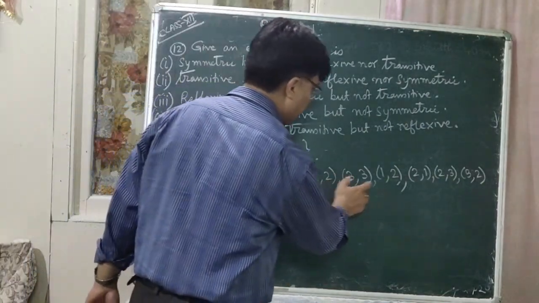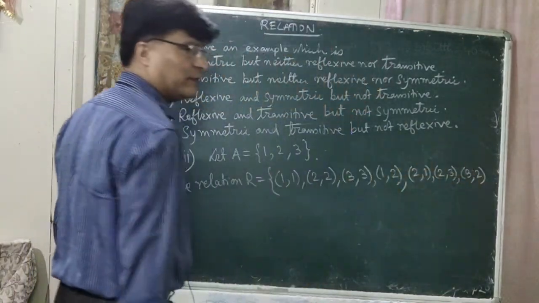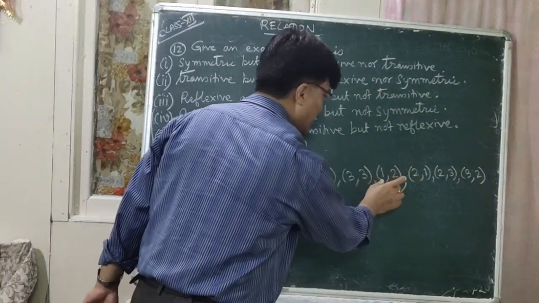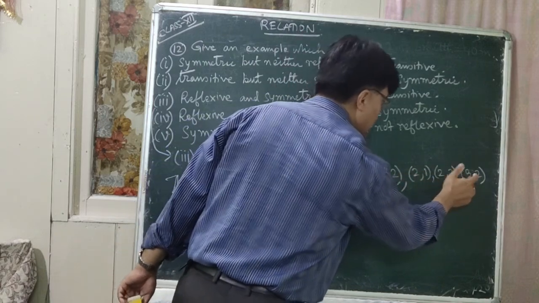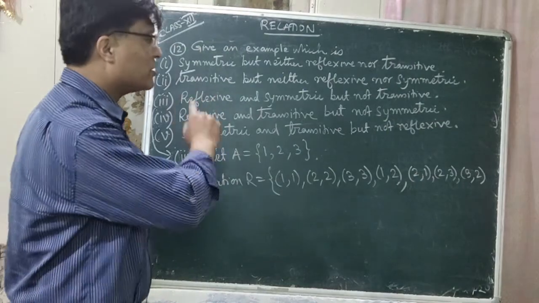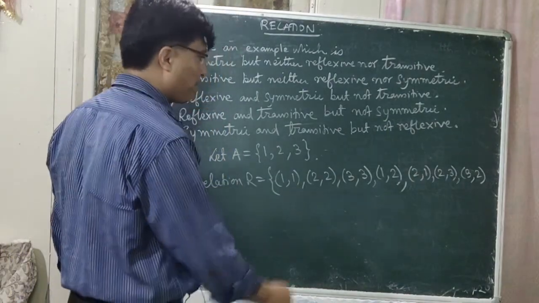So this is your reflexive, this is your, sorry, not transitive, this is your symmetric. 1,2 is there, 2,1 is there, 2,3 is there, 3,2 is there. So it is your symmetric relation. Okay? So let us check for transitivity.